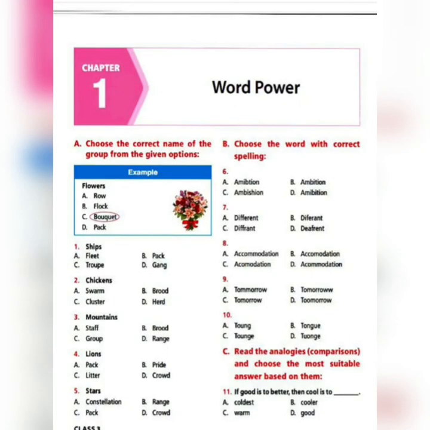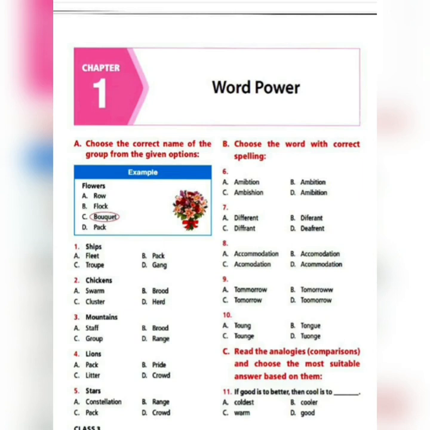So here we are going to learn about the correct usage of various types of words, like collective nouns, and which words to use where. One by one we will move to each exercise and solve it, and we'll come to know about word power, that is, how effective the use of words can be in an English sentence.